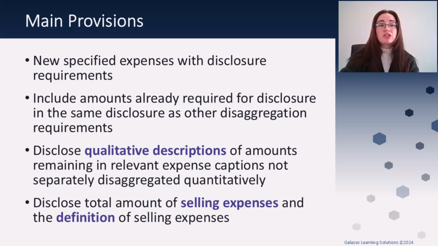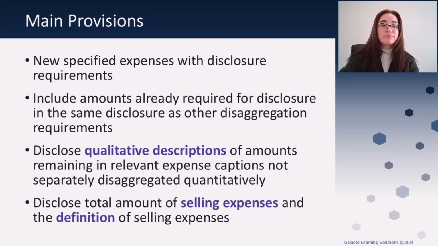We're also going to talk about some qualitative descriptions of amounts that are not required to be disaggregated, but to help understand what is in those ones that are aggregated together. And one of the main complaints of investors: disclose the total amount of selling expenses and the definition of what is a selling expense. So what is a selling expense to one company might look a little different compared to selling expenses of a different company. So this is something that they really wanted to standardize a bit more